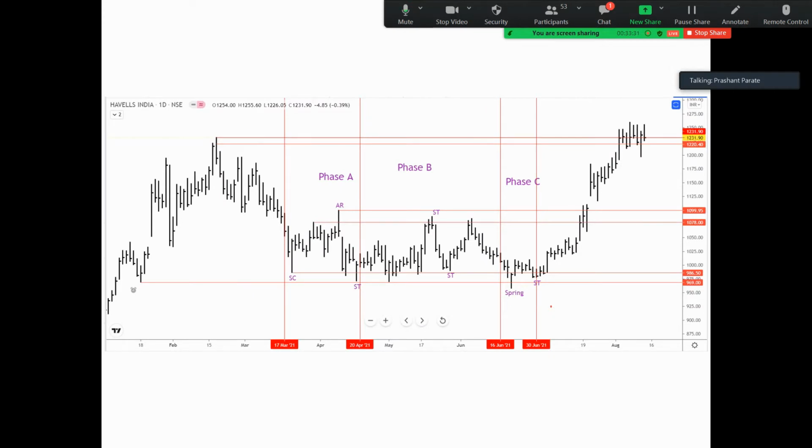I use that for identification of spring. So this is the same chart of Havells, and this is a spring candle which is better seen on a bar chart. If you know how to see it, it is better seen on a bar chart. This is an upthrust candle, this is a spring candle. This is a very good pattern, upthrust and springs, and one can trade only these two setups very frequently and very profitably. Usually the target for spring and upthrust is, if we are taking a spring here, the upper side resistance, and if it breaks then it goes on to move higher.